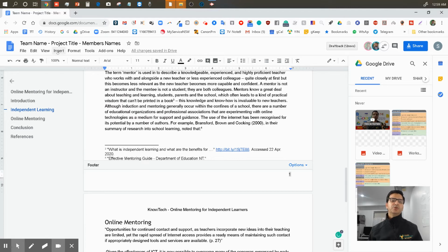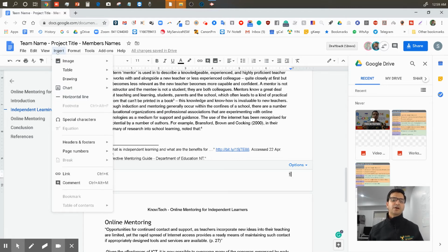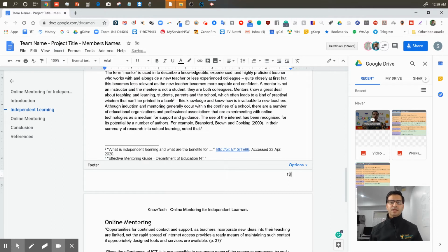But if you want to show the first page out of the total pages, I do that with page count: insert, page number, page count. And now I got 1/3. I put a slash in between. So it means my total report is only 3 pages long. This is the first page.